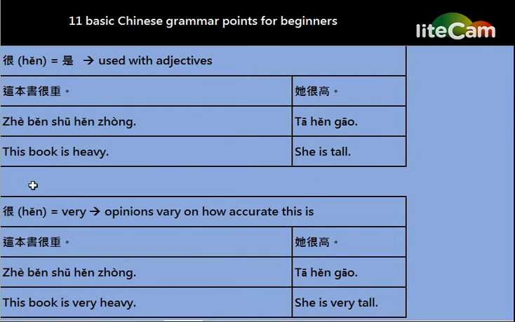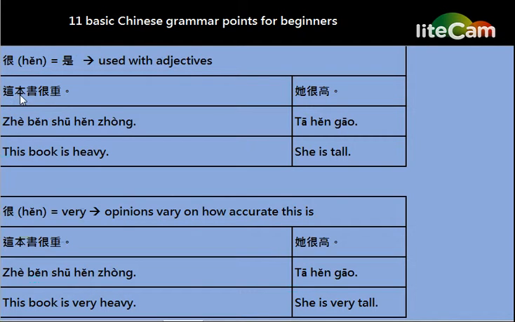And here is the example. 这本书很重. This book is heavy. Here, the word 很 is used to link up the noun and the adjective. The noun is 书. The adjective is 重. 这本书很重.